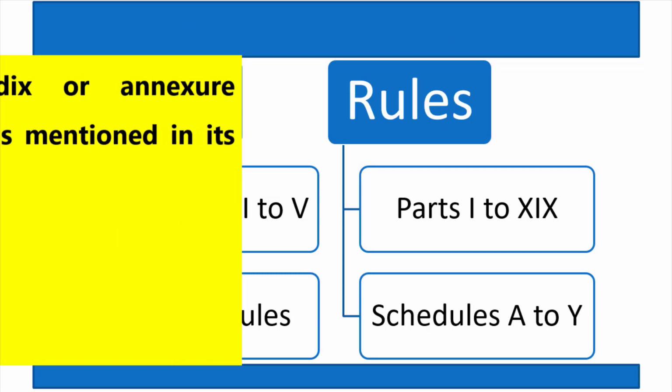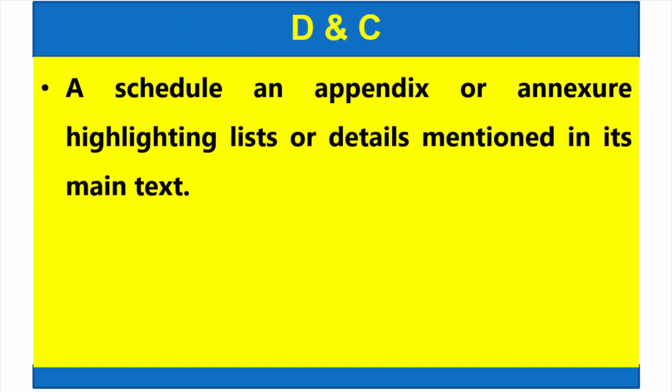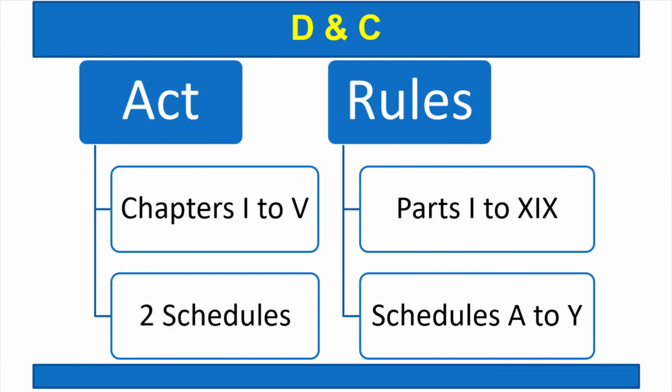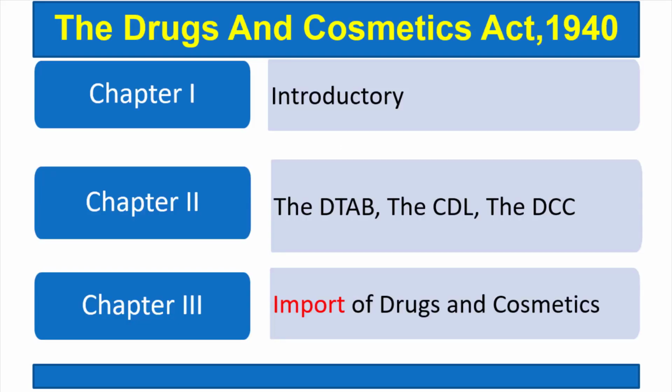So, what are these schedules? A schedule is an appendix or annexure highlighting a list or details mentioned in its main text. That means in chapters or in parts of the rules, text is mentioned, and to support that, the lists related to those provisions are given in a schedule. So in an act there are two schedules, and in the rules there are schedules A to Y.